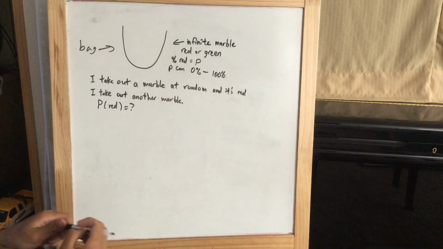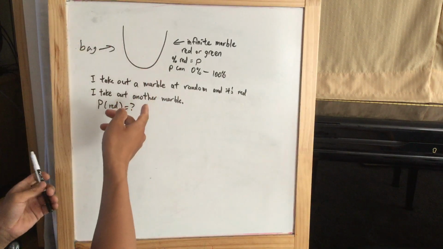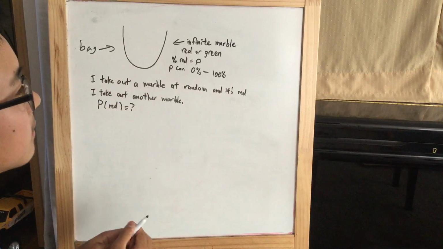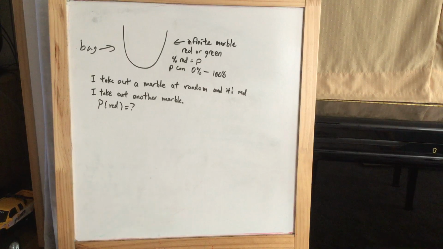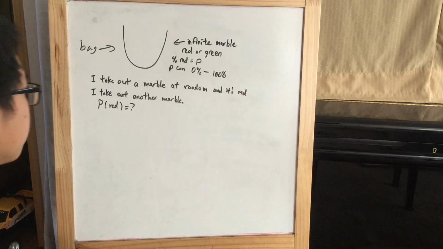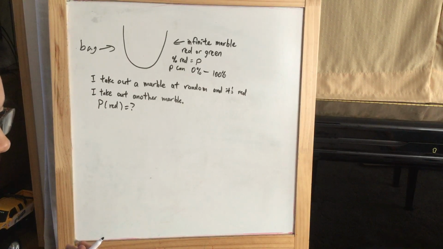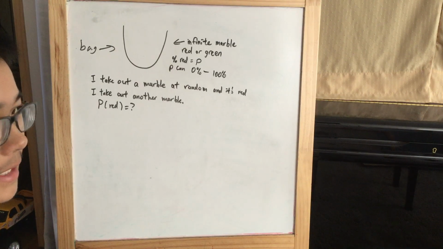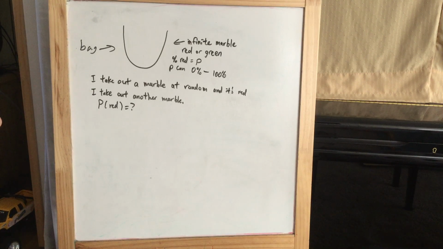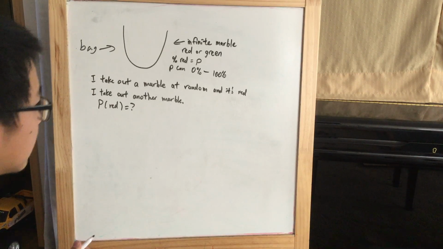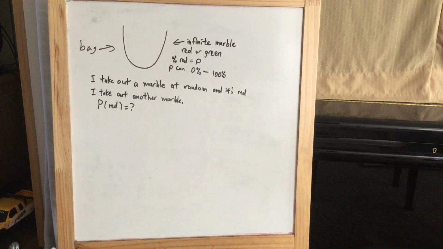So just reviewing the problem: bag, infinite marbles, every marble is red or green. I pick out a marble at random, it happens to be red. I pick out another marble. What is the probability that that marble is red as well? So first, it's not 50%, for reasons that I will discuss in the solution. So pause the video now to find the solution for yourself, and I will give the solution in 3, 2, 1. Alright.